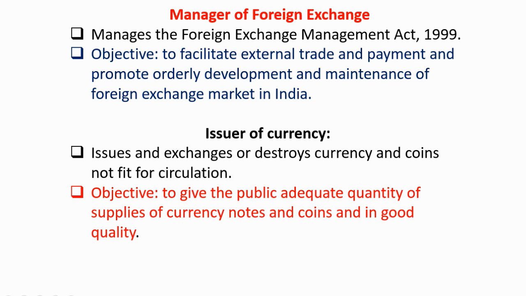Two more functions: manager of foreign exchange and issuer of currency. According to the FEMA Act 1999, the Foreign Exchange Management Act 1999, RBI has been given the power to facilitate external trade and payment and promote orderly development and maintenance of the foreign exchange market in India. So it is the entry-level checker for all the foreign exchange that transpires within India.